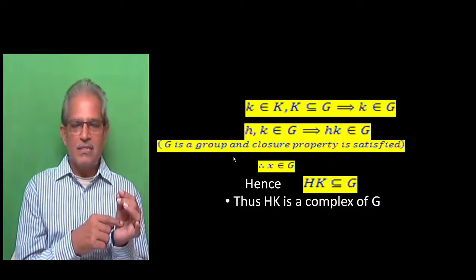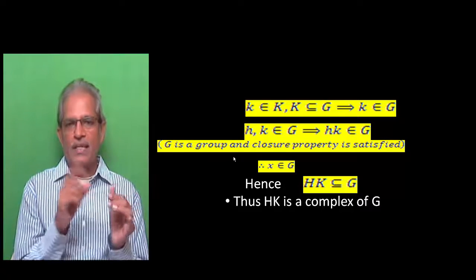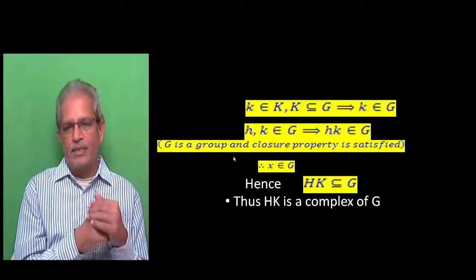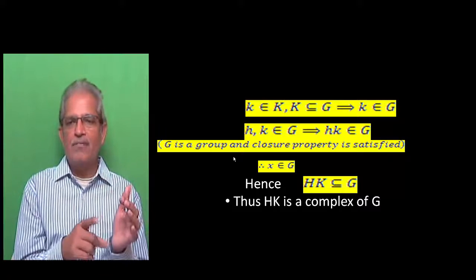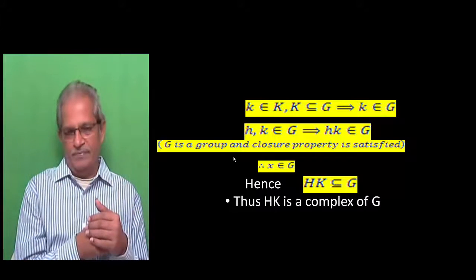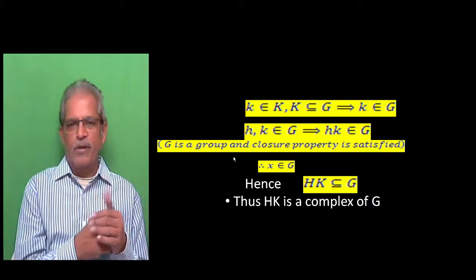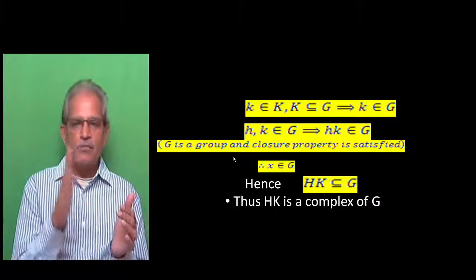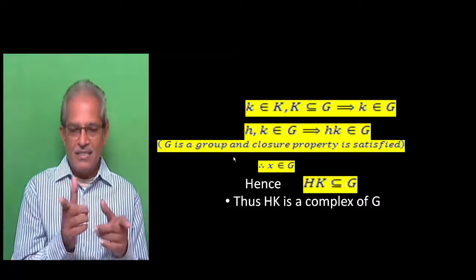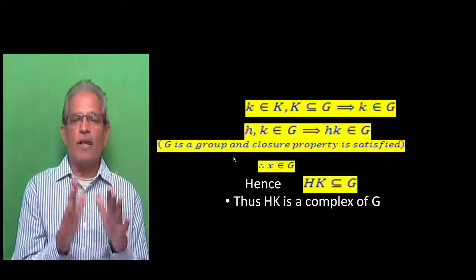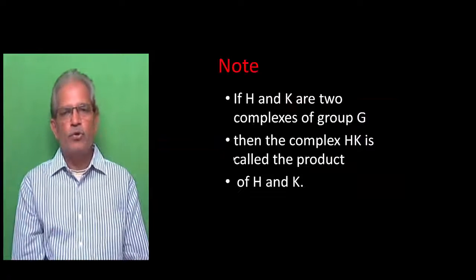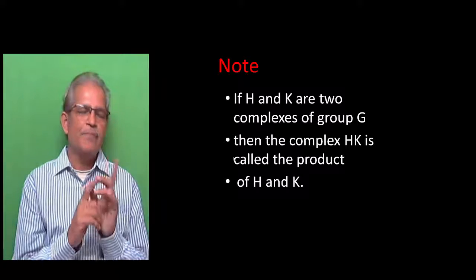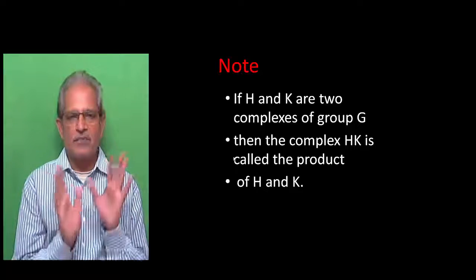So, small x is an element of capital HK and small x is proved to be an element of capital G. That means capital HK will be a subset of capital G, because an element of HK is an element of G. Therefore, HK must be a subset of G. Thus, HK is a complex of G. So, that is how we prove that if H and K are complexes of G, capital HK is also a complex of G.